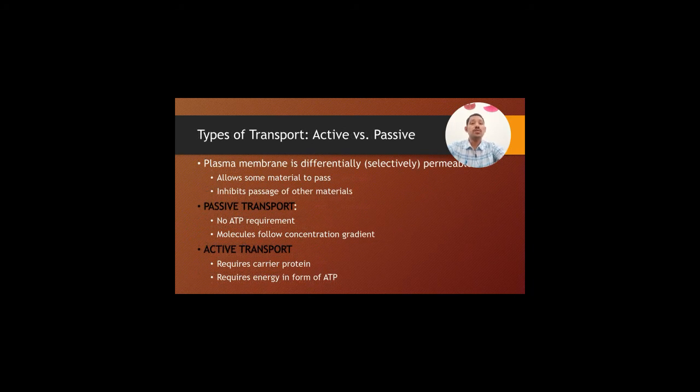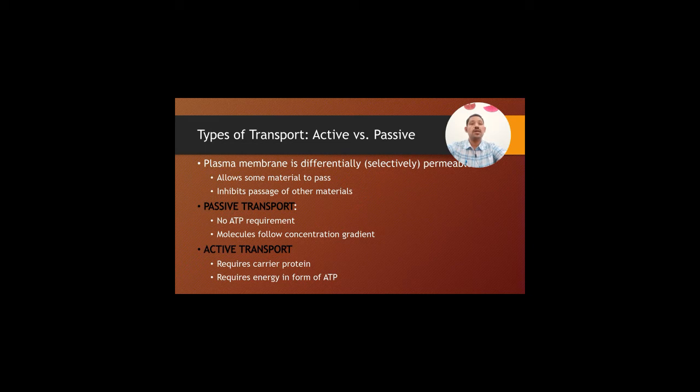Types of transport through the cell membrane are mainly two types, active and passive. Active transport requires energy for the transportation, and passive does not require energy. Active is an uphill process, like climbing a hill, we require so much energy, and if we fall from there, we don't require energy.